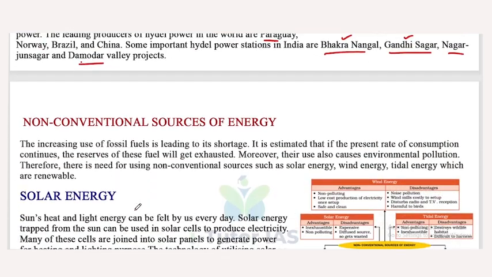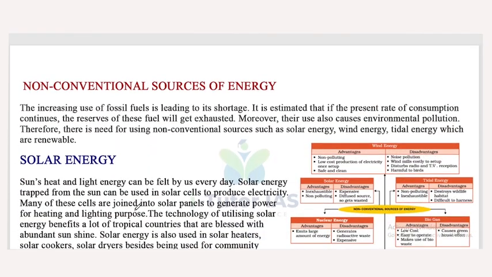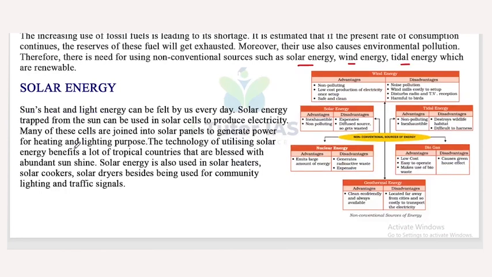Now, non-conventional sources of energy. The increasing use of fossil fuels is leading to their shortage. It is estimated that if the present rate of consumption continues, the reserves of these fuels will get exhausted. Moreover, their use also causes environmental pollution. Therefore, there is a need for using non-conventional sources such as solar energy, wind energy and tidal energy, which are renewable.